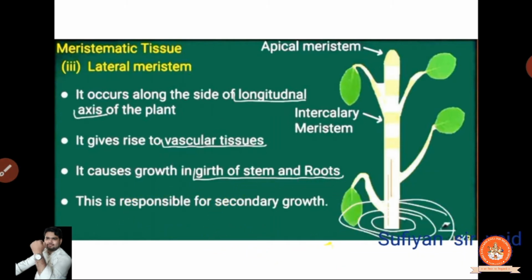Secondary growth means primary is for the apical, which is in the longitudinal direction. Intercalary is between the two internodes, and the lateral is for the growth outside. It will expand it nicely in width; it has grown in length, the width is yet to grow.